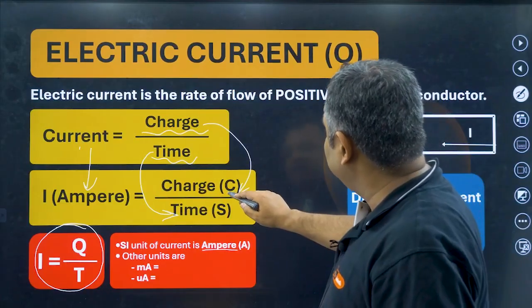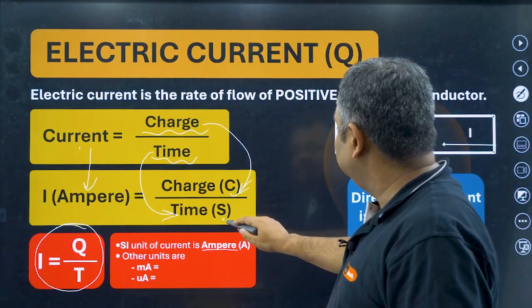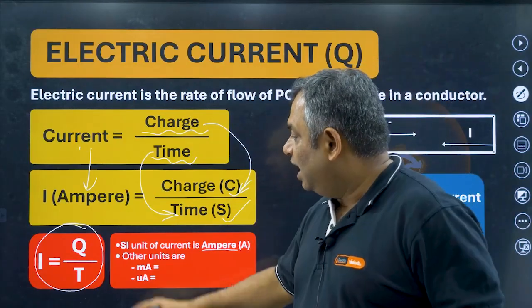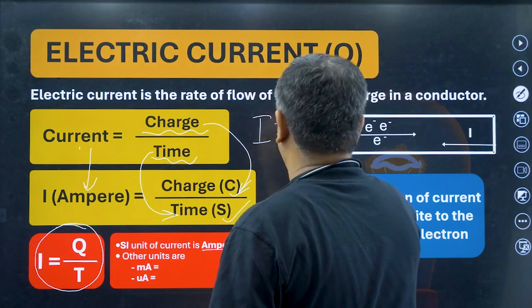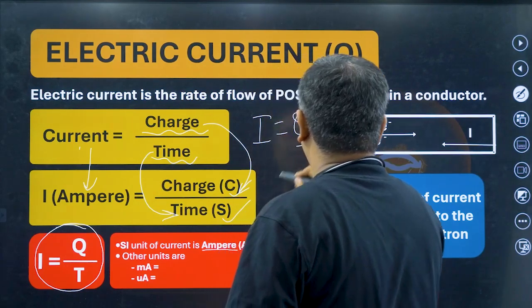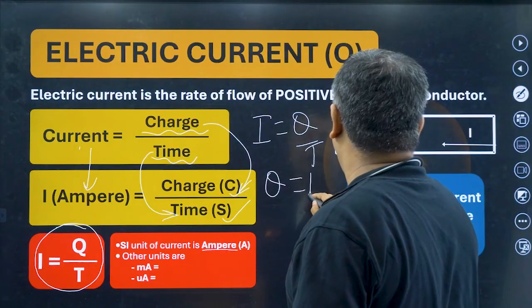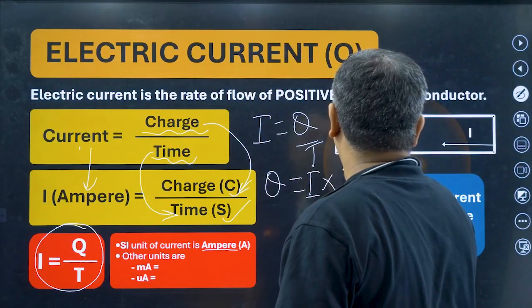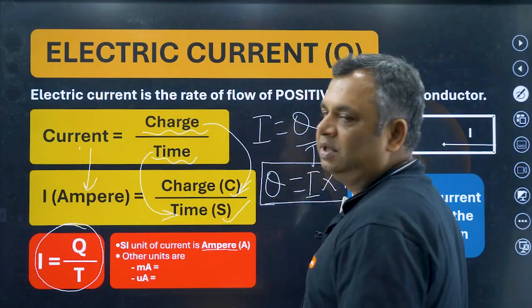SI unit of charge is coulomb. SI unit used for time is seconds. So remember that. You can also write Q is equal to I into T.